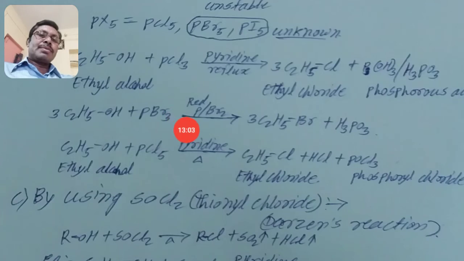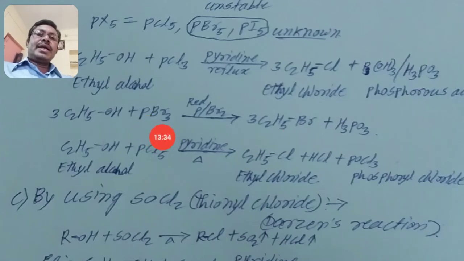Using red phosphorus with bromine molecule. Red P with Br2, we get PBr3. That is the preparation within the reaction. Then we get a substitution reaction and the product is ethyl bromide with the same byproduct, H3PO3.